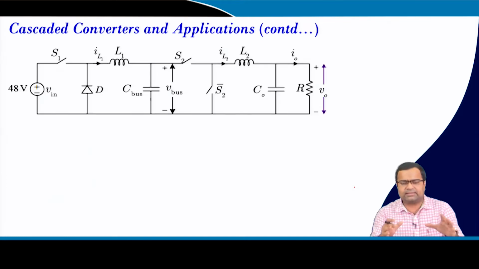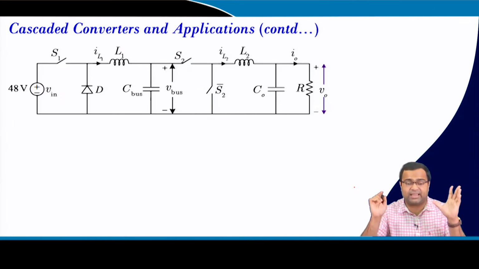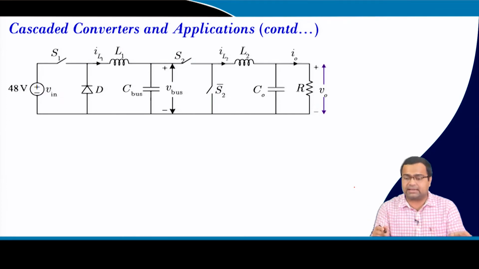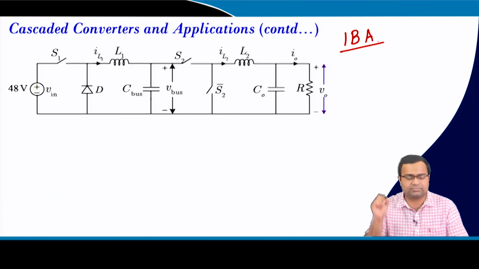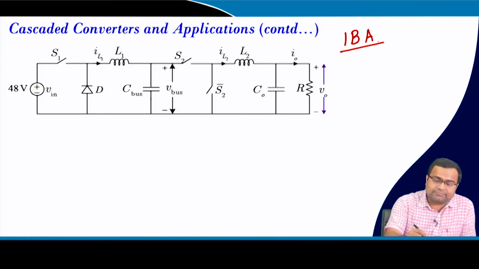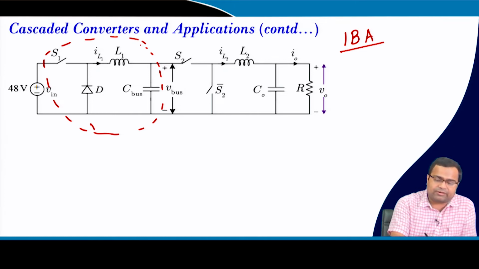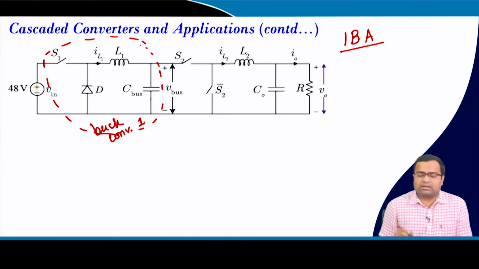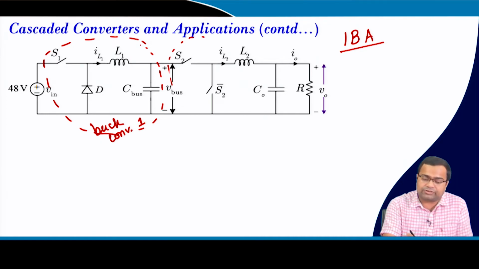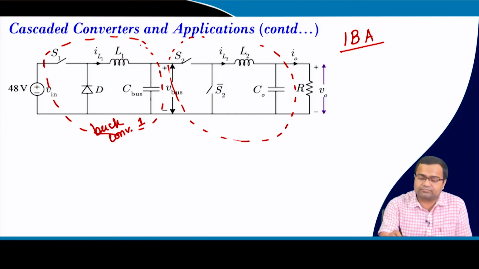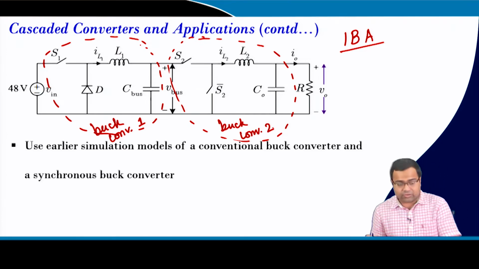Now, this is a very simple example of an intermediate bus architecture. So, this is called IBA, intermediate bus architecture. In this architecture, the first stage converter is a buck converter, number 1, and there is another buck converter, number 2.